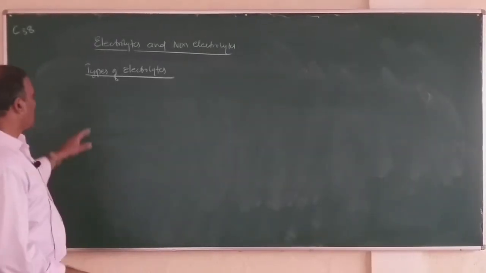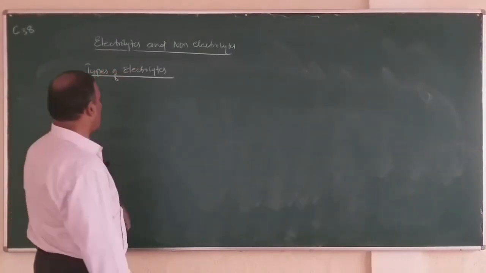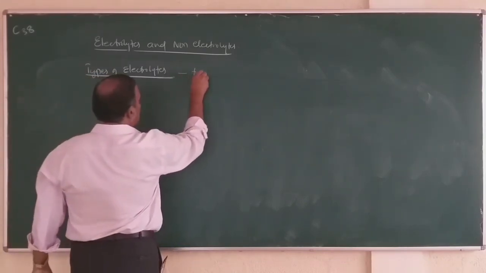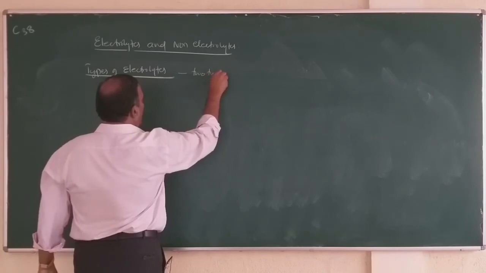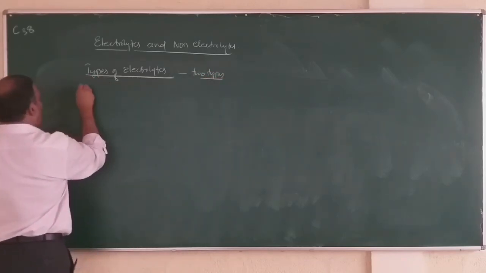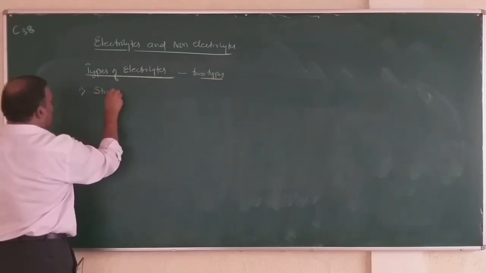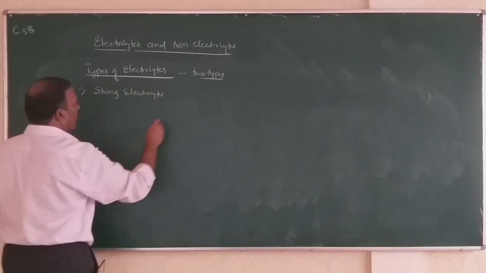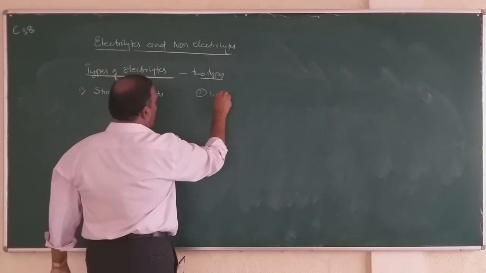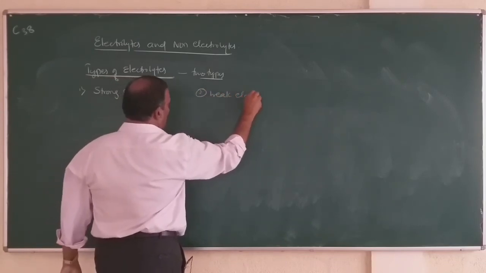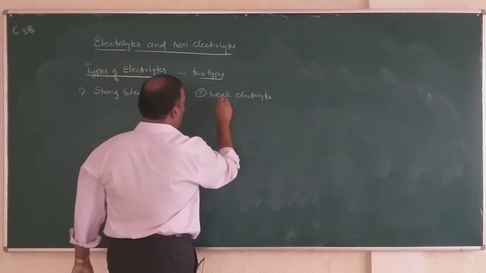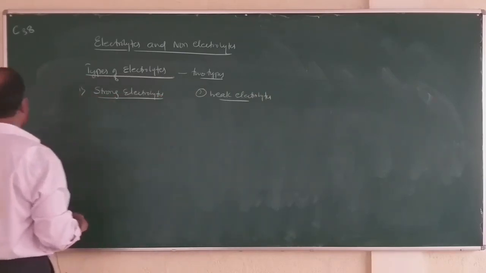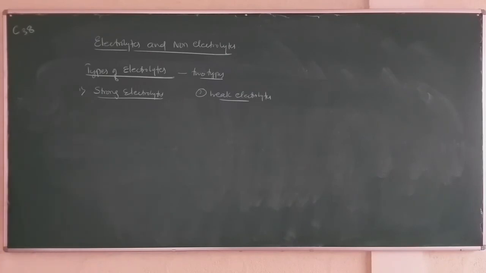So next let us study the types of electrolytes. In electrolytes there are two types. Number one, strong electrolytes, and number two, weak electrolytes. Strong electrolytes and weak electrolytes. What are strong electrolytes?